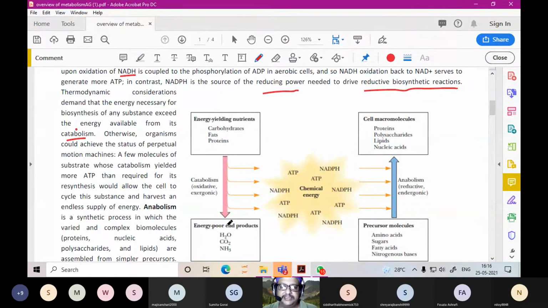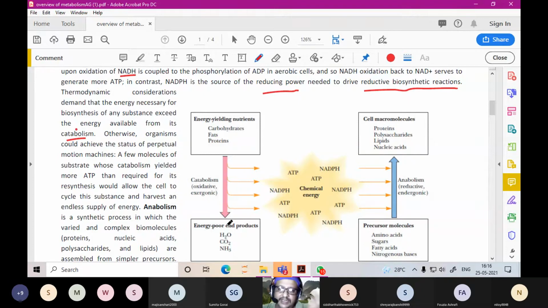Catabolism takes place, that energy is released, and immediately that energy is taken back to do an anabolic reaction, and that compound is synthesized. So it is constant. You should need more energy to make the molecule than when you break it. Otherwise, there is a problem. Therefore, when catabolism occurs, the opposite anabolic reaction will not occur. Like glycolysis and gluconeogenesis, they should not occur simultaneously.